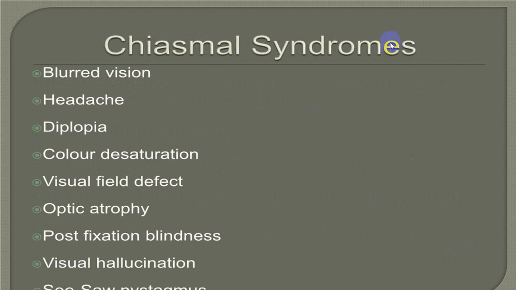There is something called chiasmal syndrome, which is a compression of the optic chiasma producing blurred vision, headache, and compression of the surrounding structures of the cavernous sinus, which will produce extraocular muscle palsy and diplopia, color desaturation, visual field defects, optic atrophy, post-fixation blindness, visual hallucination, and even nystagmus. So some of these findings together are called chiasmal syndrome.